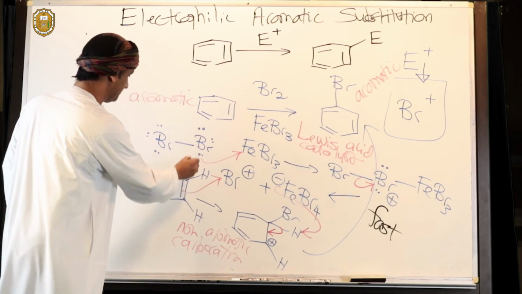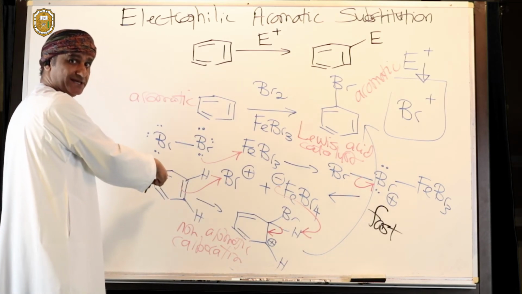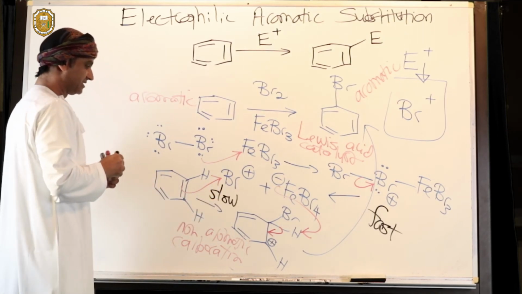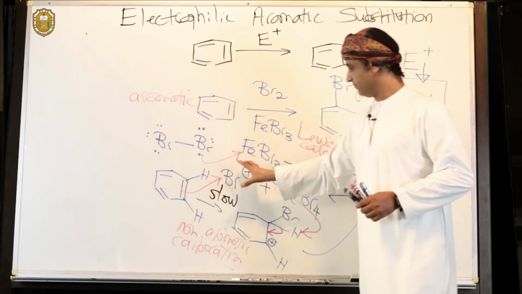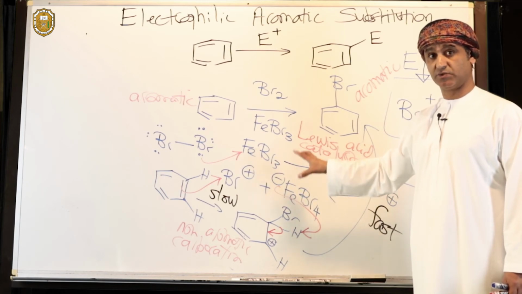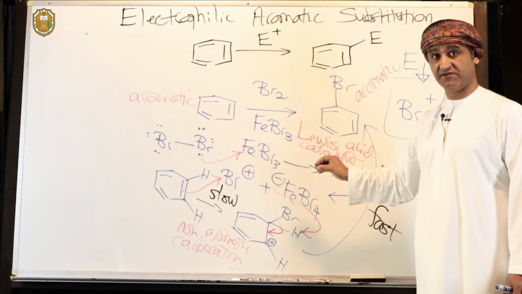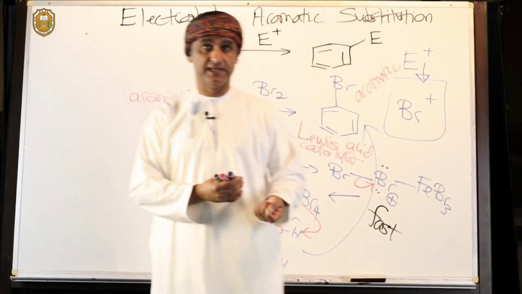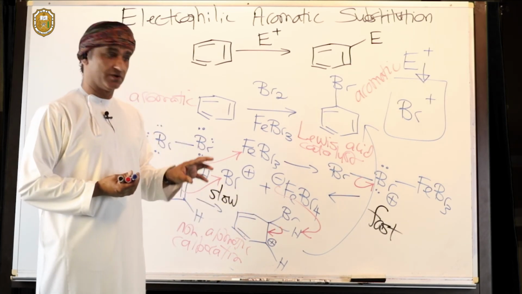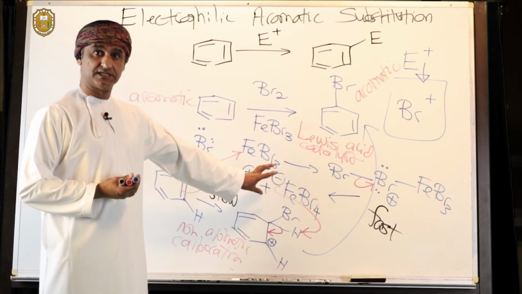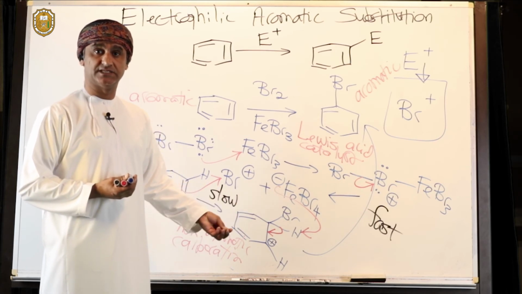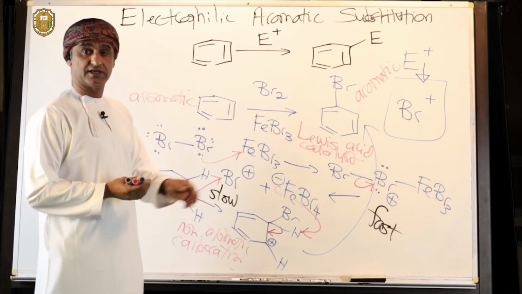The initial step, the reaction between benzene and the electrophile, is actually slow. So this step is slow. Since it's slow, it's the rate determining step. This carbocation, remember, is involved in electrophilic aromatic substitution, but once the carbocation is formed, and given that it is not aromatic, it can regain aromaticity if it loses this hydrogen to a base. So a Lewis base takes off that proton, and the carbocation regains aromaticity.